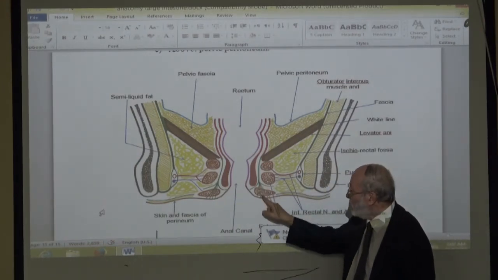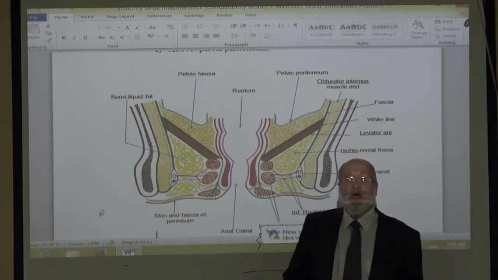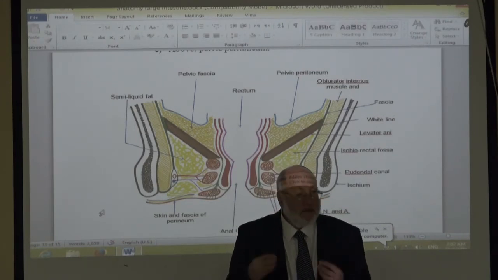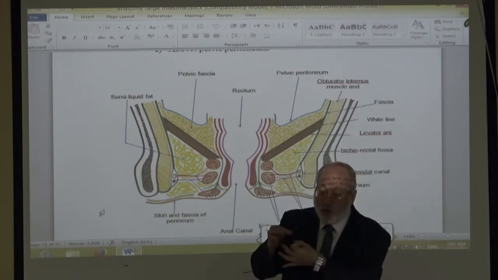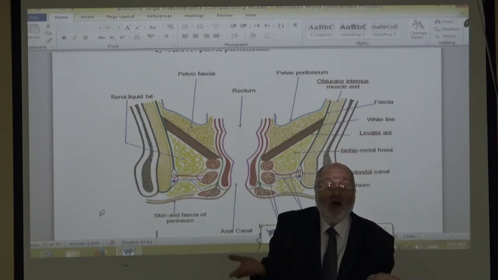What are these slips? I ask you a question. The skin around your anus, is it smooth or corrugated? Smooth like that, or corrugated like that? Corrugated.